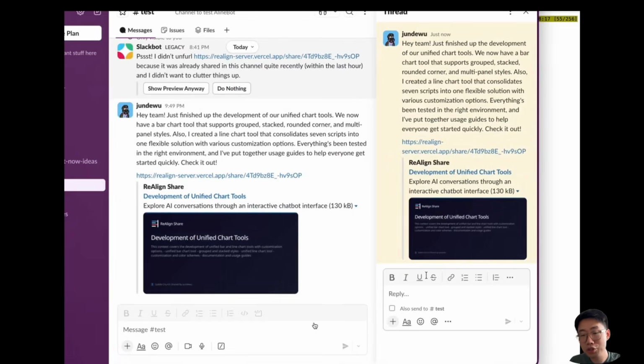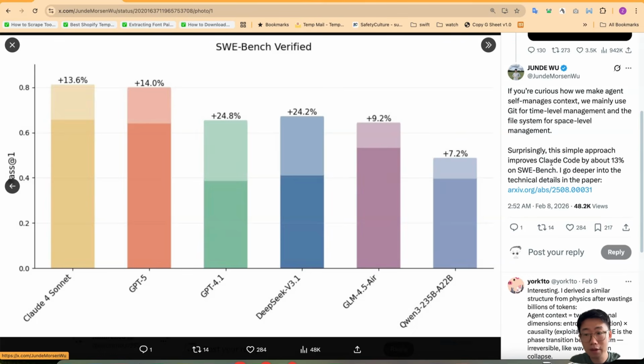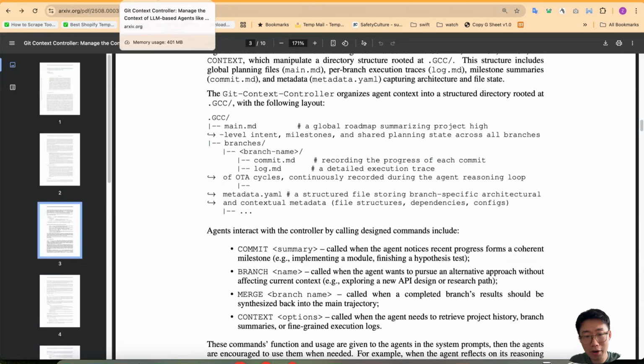It can even be shared with your OpenClaw as a memory file, where you can chat to it in Slack or Telegram. And with this method, they found Claude Code performs 13% better on software engineering tasks, and it even enables some cheaper and smaller models like GLM 4.5 Air to perform at a similar level as frontier models. And the most interesting part is that this setup is extremely simple and basic, something you can literally set up now. And this is what I want to share today.